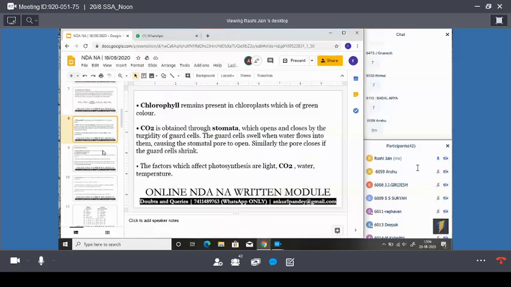And the length of the small intestine and large intestine. Did you remember? The length of the small intestine and large intestine? Correct. 6 meter is of small intestine and large intestine is of 1.5 meter.